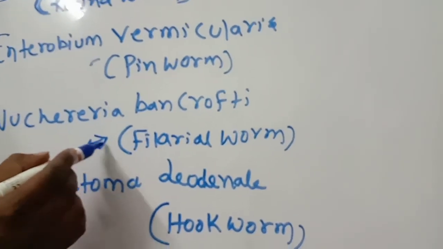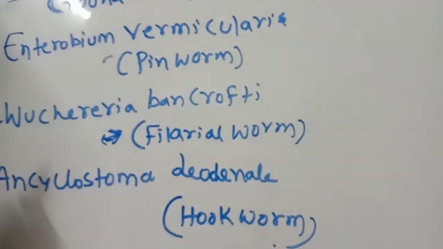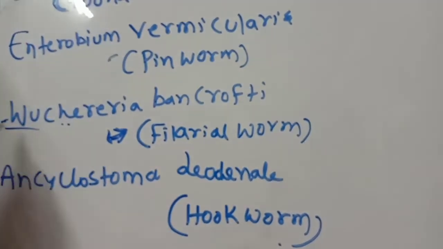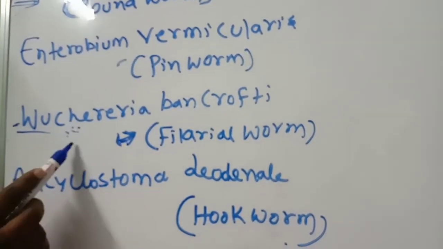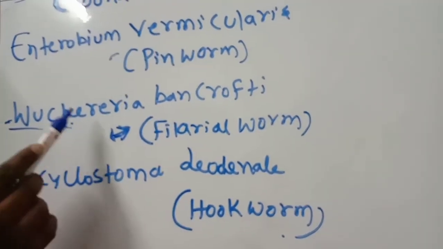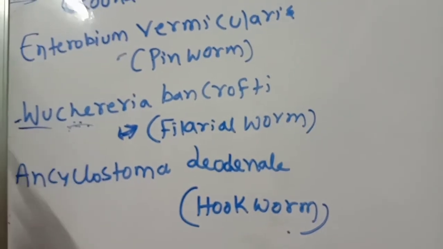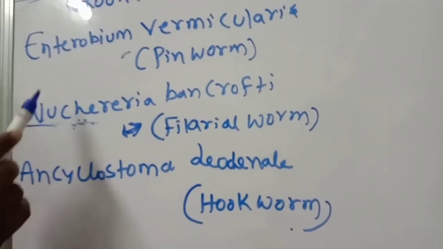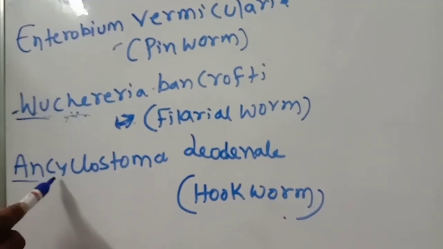This is very dangerous. When you eat uncooked meat, especially beef and pork, the worm can enter the digestive system of humans and create big problems like stomach pain and diarrhea, and sometimes even severe pain. It is a very dangerous endoparasite, Wuchereria bancrofti, the filarial worm.